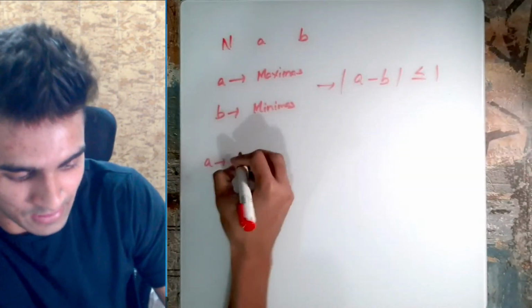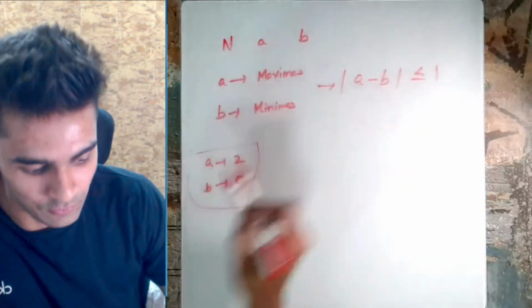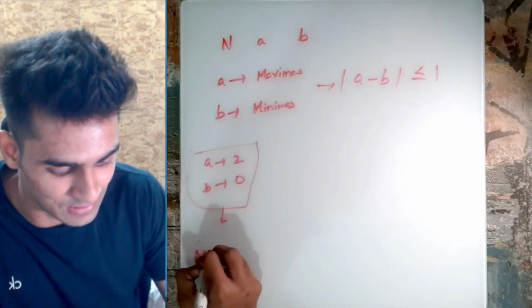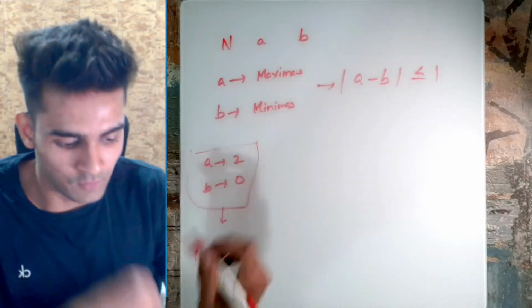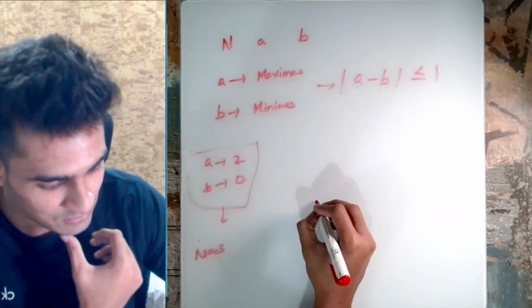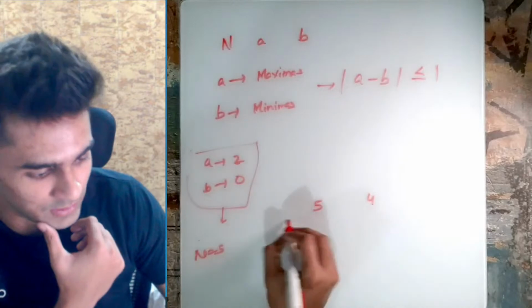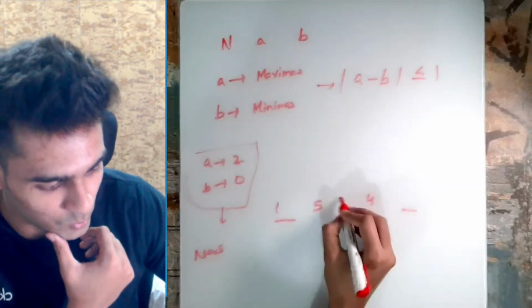So basically, let's say a is 2 and b is 0. The absolute difference between these two values is 2. Therefore, I can say that we won't ever find a solution. Let's try to find a solution for this. Let's say n is 5. Now we need two local maximas. Since we need maximas, let's say 5 is here and 4 is here. The rest three numbers will be here, 1 2 and 3.